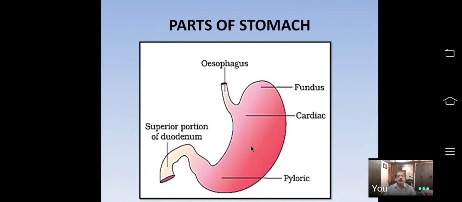Only protein and a small amount of fat are digested in the stomach because of the gastric juice, which contains proteolytic and lipolytic enzymes. These enzymes are produced from the chief cells of the gastric glands.